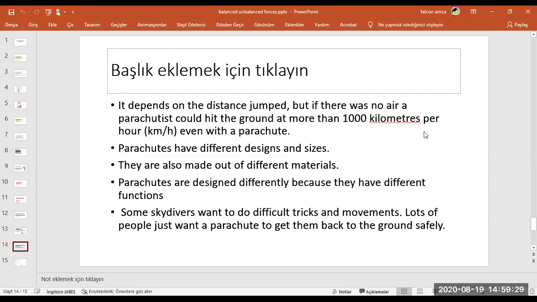Yes, let's mention them. They should have different designs, different sizes. Their materials are also important. If they are large, because of the air resistance they will be slower. But if they are small, they will move faster.